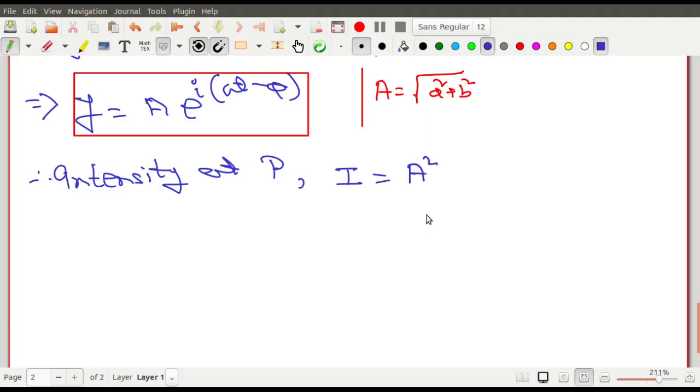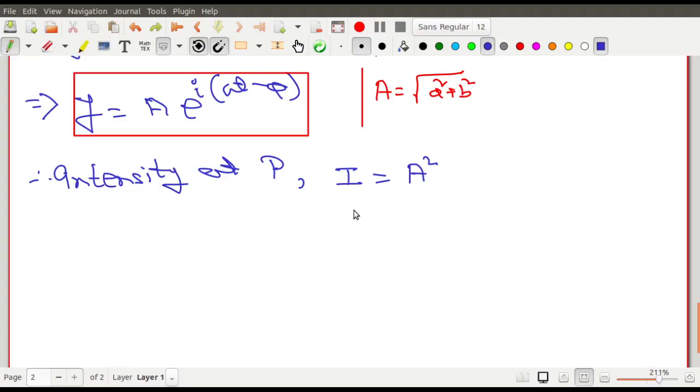Actually the intensity is proportional to amplitude square, but here we take the proportionality constant to be 1 for our convenience, right? Because the presence of the proportionality constant is not going to yield any new physics. So that is why I take the proportionality constant to be 1 over here.